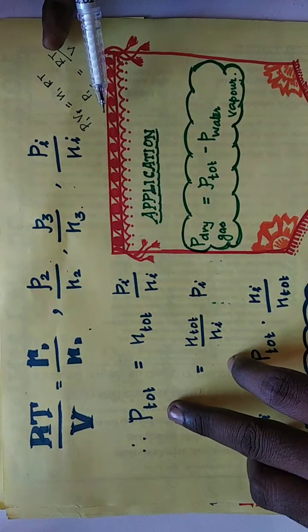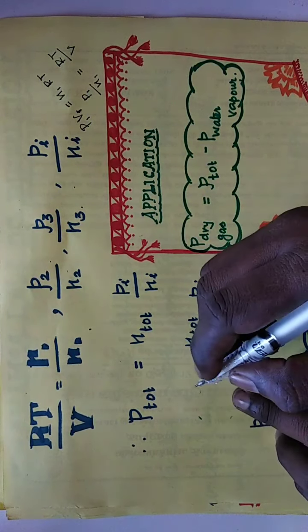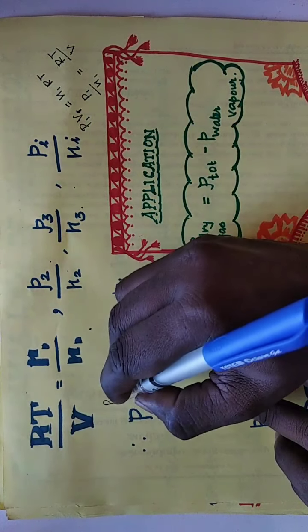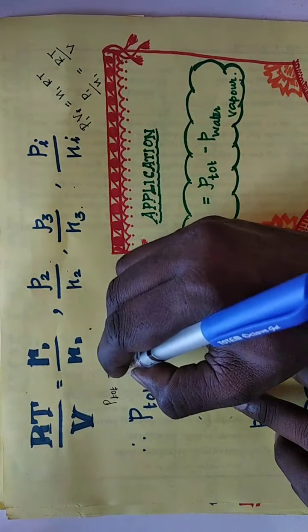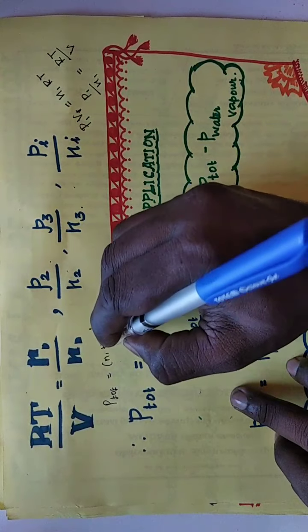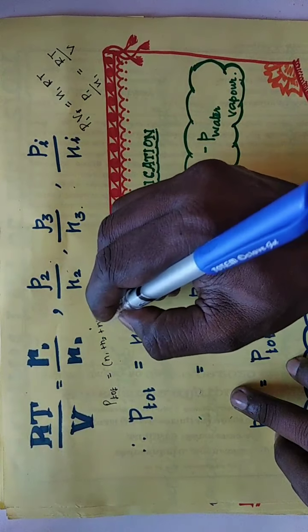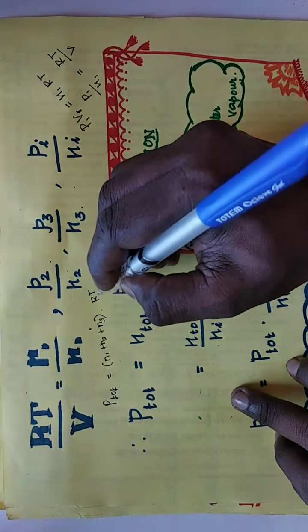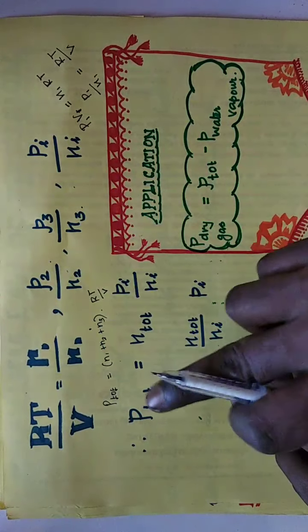So P total equals, here we had that equation, P total equals n1 plus n2 plus n3 into RT by V. This we have seen in the last slide.